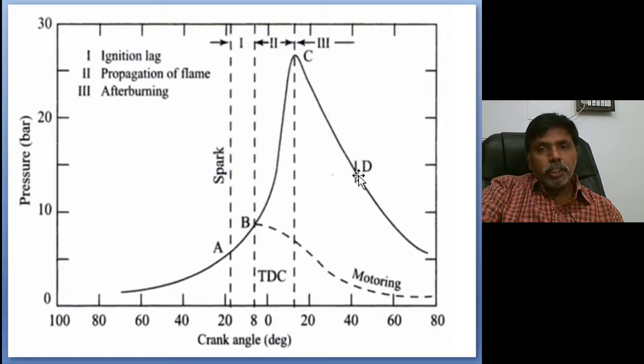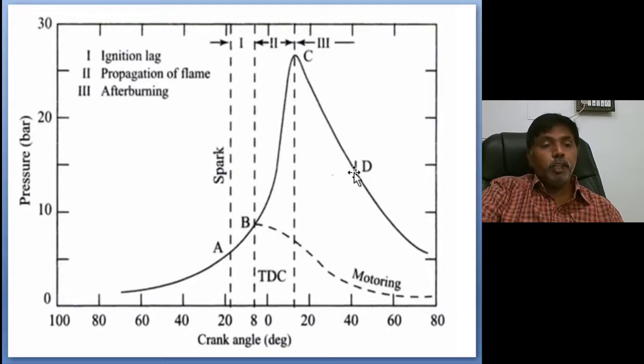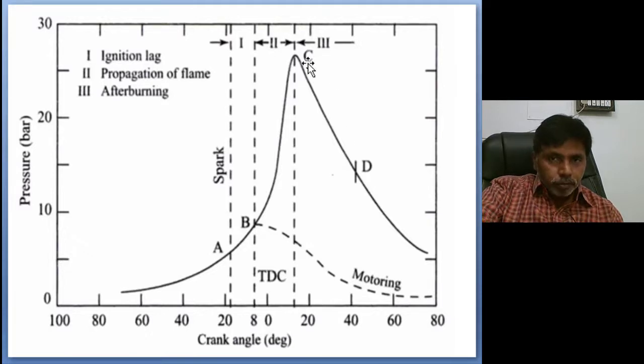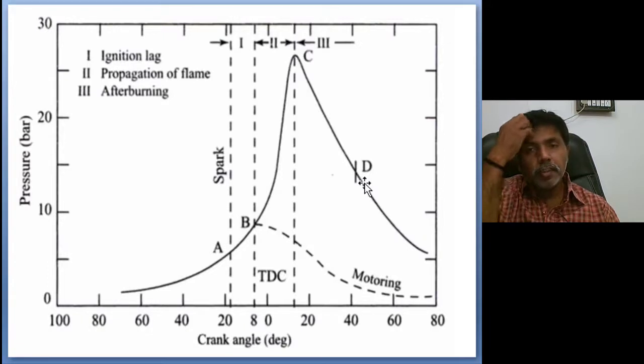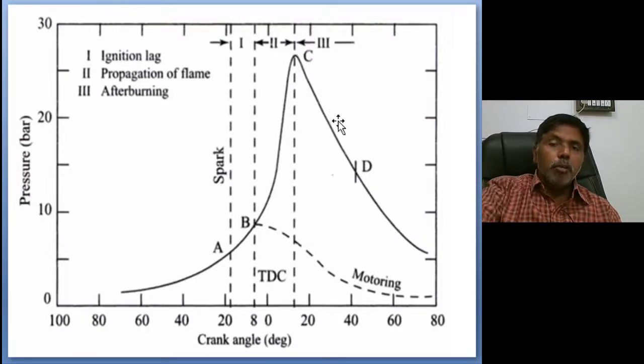C to D, the third stage, is after burning. In this stage, whatever residue air fuel mixture is available is burned. But due to the expansion stroke already started, the pressure is reducing, and due to the pressure reduction the velocity of the flame is reducing. That's why this stage takes more crank angle, maybe 25 to 30 degrees of crankshaft rotation. But the after burning stage does not involve any pressure rise.